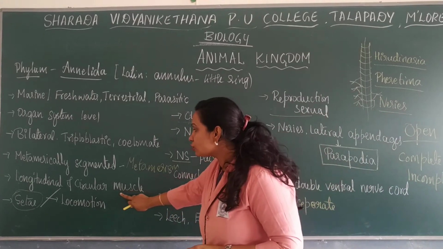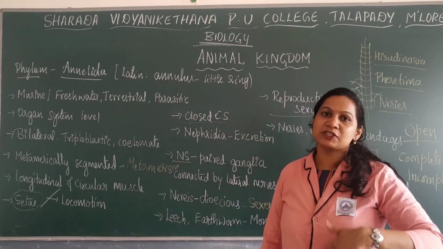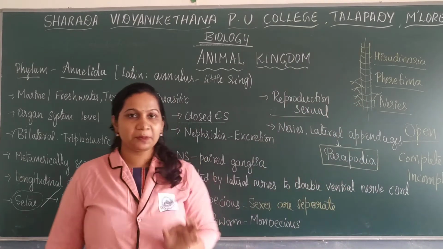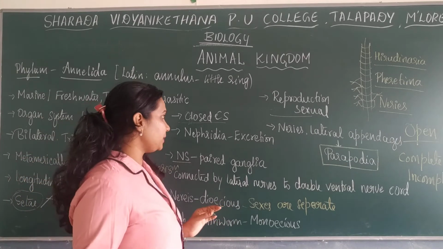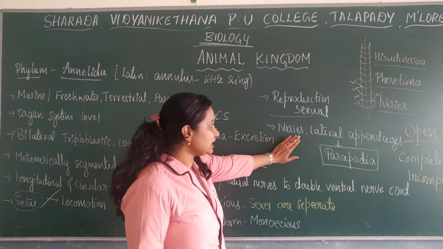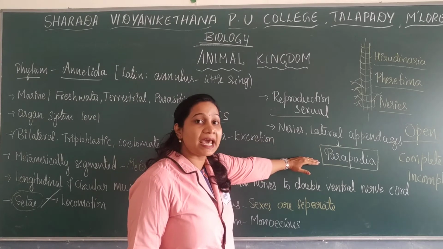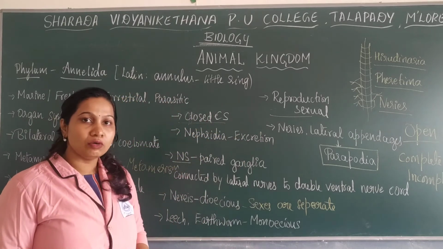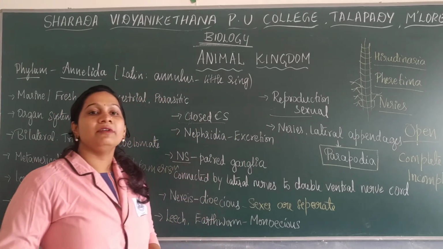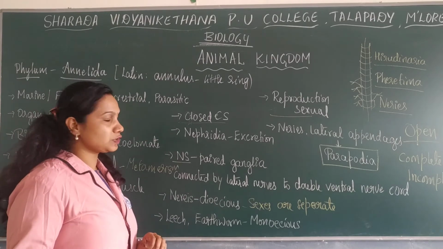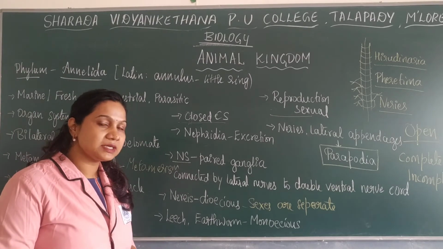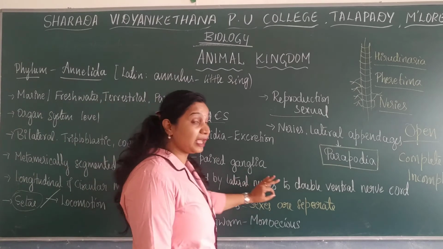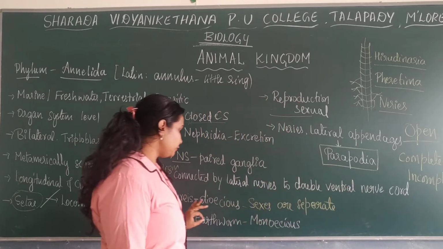They have longitudinal and circular muscles which help in locomotion. In the case of earthworm, there are also S-shaped structures known as setae that help in locomotion. In the case of Nereis, they have lateral appendages known as parapodia that help in swimming. They have a closed circulatory system where nephridia are meant for excretion. The nervous system consists of paired ganglia which are connected by the lateral nerves to the double ventral nerve cord.